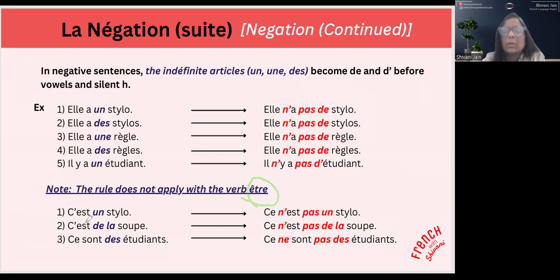Now, the second thing is that this rule does not apply with the verb être. When there is the verb être in the sentence, for example, c'est un stylo. This is the verb être, followed by an indefinite article. Here you won't change the indefinite article. Why? Because this is a pen. This is not a pen. So this will remain the same.